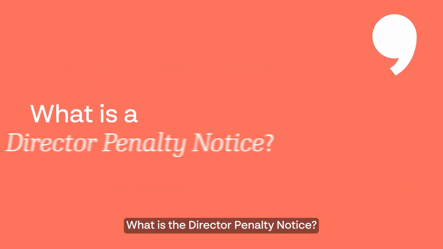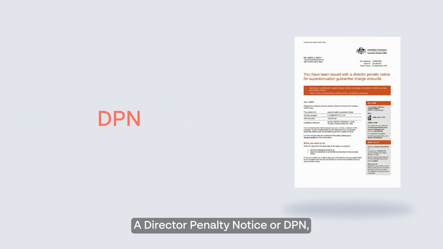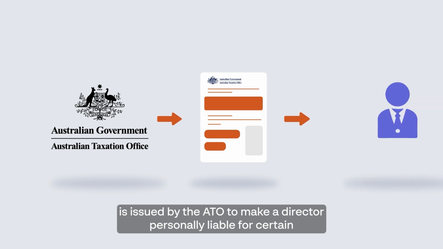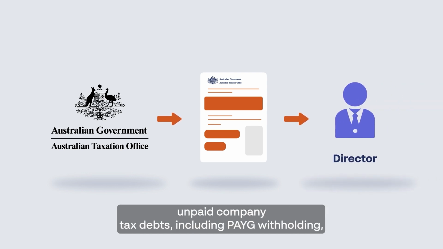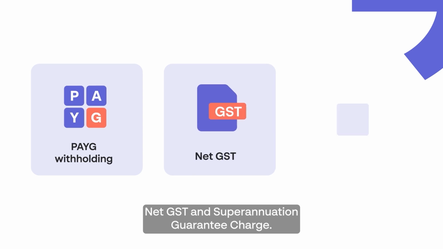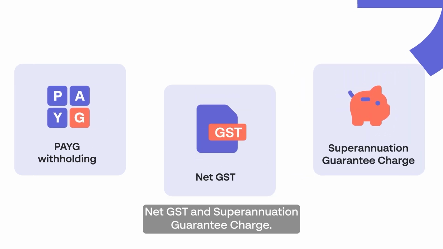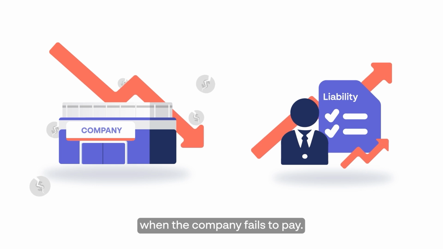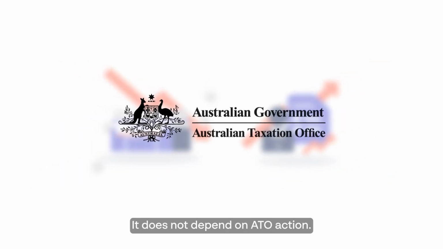What is a director penalty notice? A director penalty notice, or DPN, is issued by the ATO to make a director personally liable for certain unpaid company tax debts, including PAYG withholding, net GST, and superannuation guarantee charge. A director's liability arises automatically when the company fails to pay. It does not depend on ATO action.